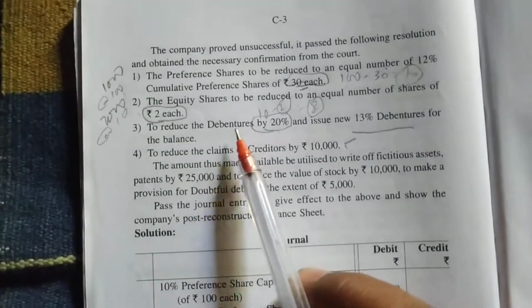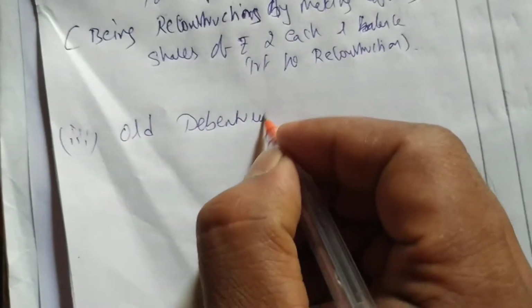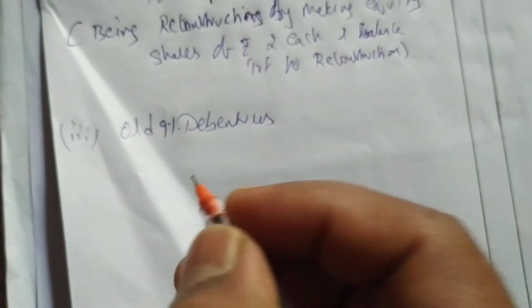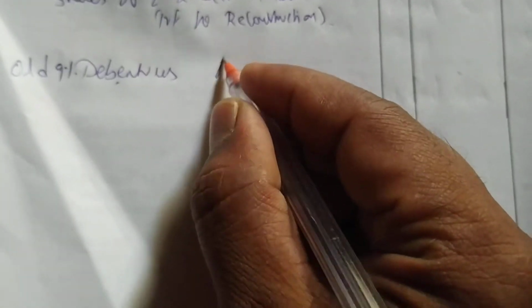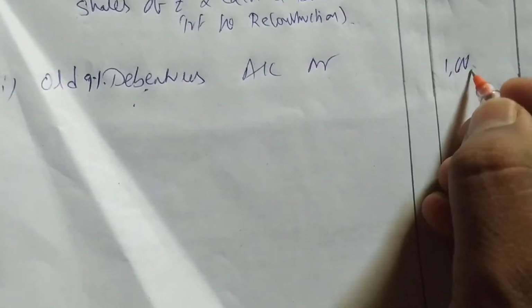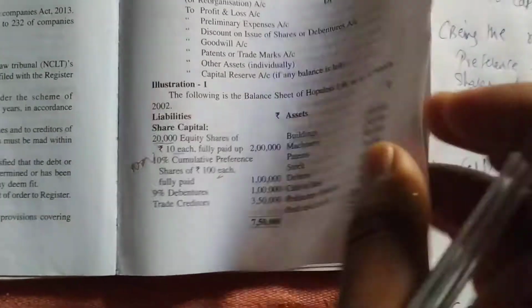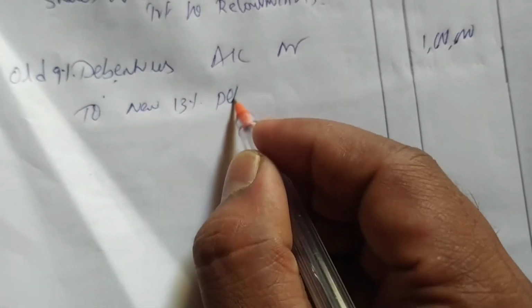Debentures. What does it say? To reduce the debentures by 20%. So we have to reduce the debentures now. First we'll write old debentures. The old debentures percentage is 9%, the rate of interest. Just simply write this, we have to do nothing with this. Debentures account debtor. So how much are the old debentures? 1 lakh, 9%. Okay, now to new debentures, how much percent? 13% debentures account.